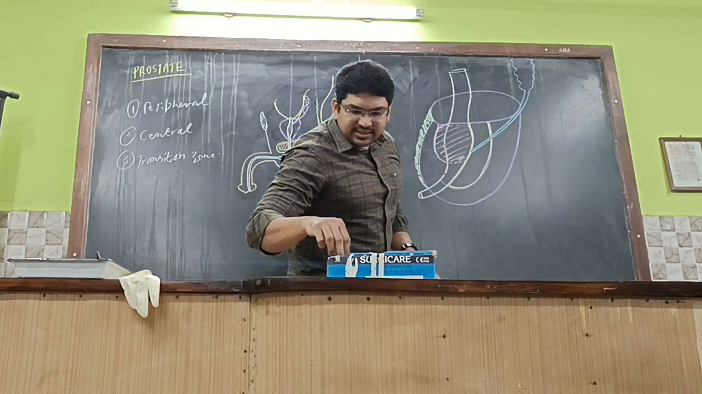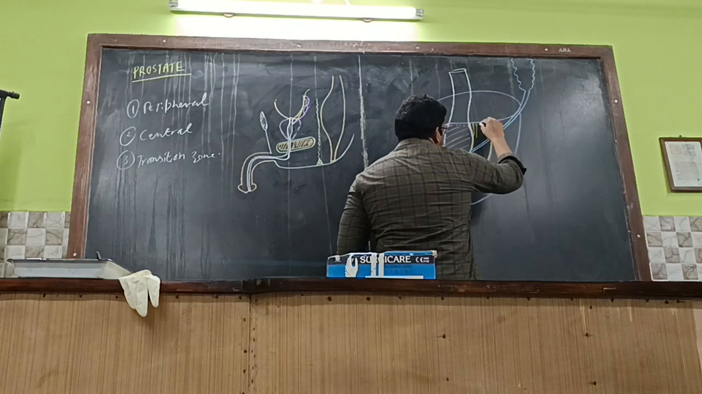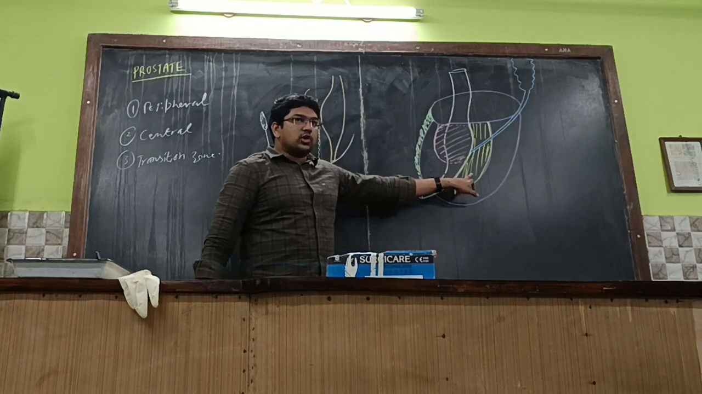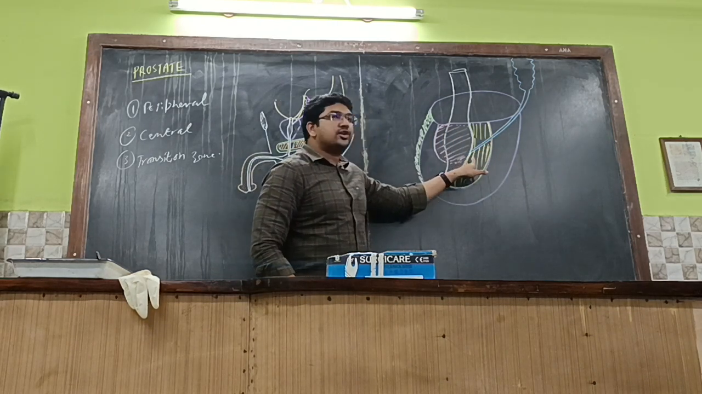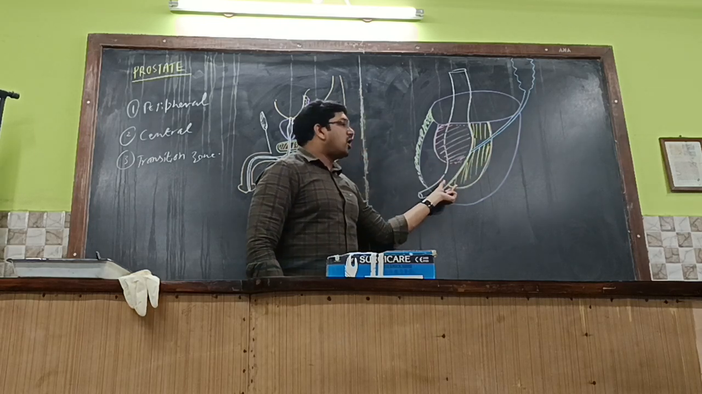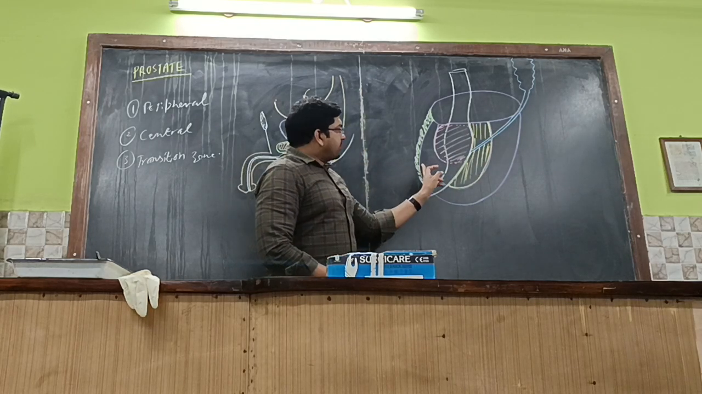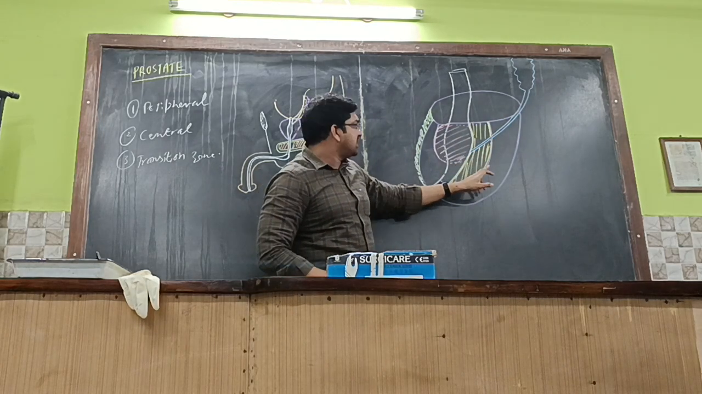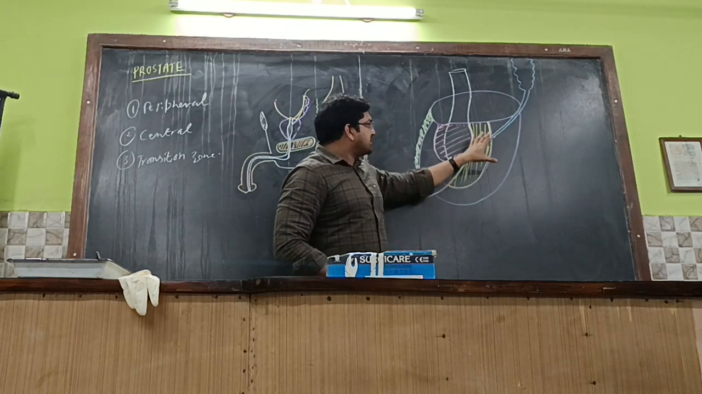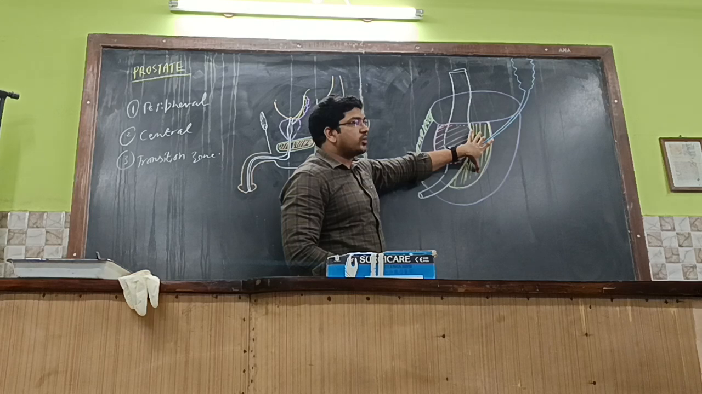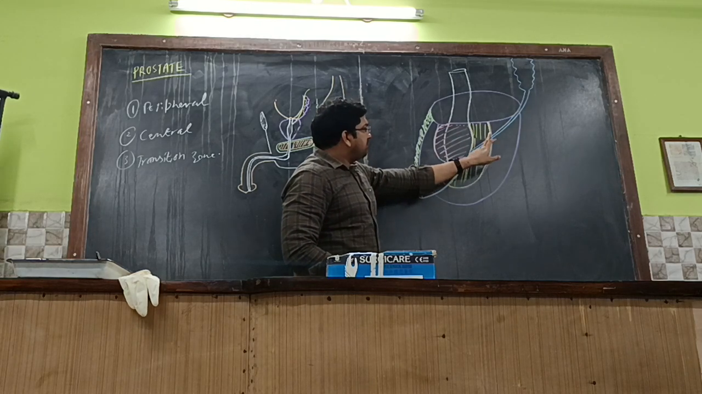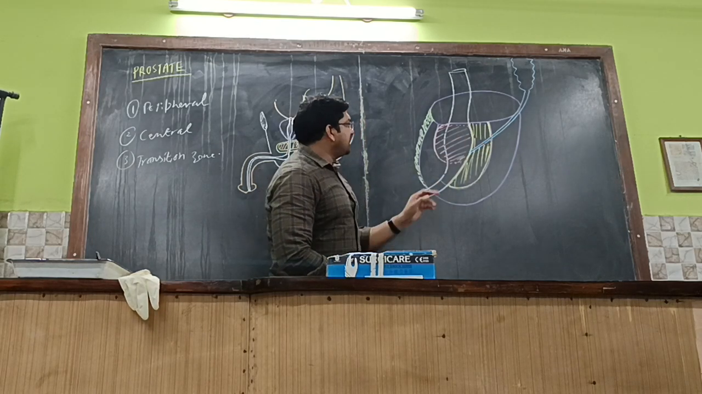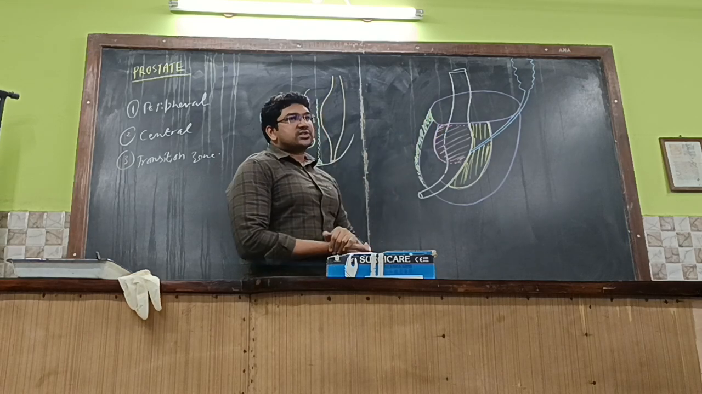Getting it? So this entire part is occupied by the central zone. Central zone means it will be around the ejaculatory ducts. It will be in conical form. So the peripheral zone is towards the posterior aspect, because the ejaculatory ducts are present on the posterior aspect. So around the ejaculatory ducts there is a zone called the central zone. Behind will be the ejaculatory ducts, in front will be the prostatic part of the urethra. But here there is a urethra called the pre-prostatic urethra.